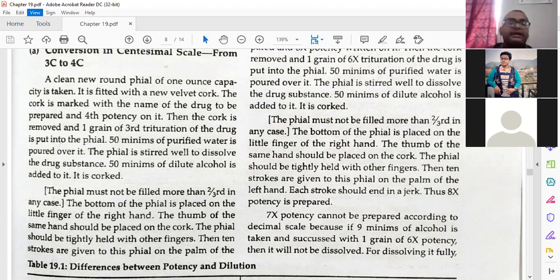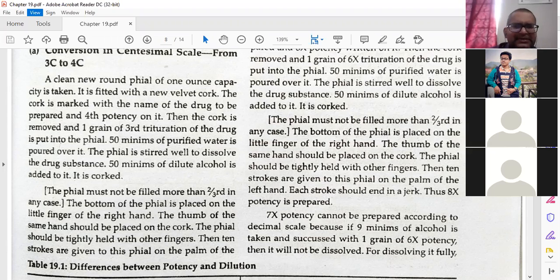What is the meaning of minims in general language? I told you earlier also. Drops. Minims means drops. So 50 drops of purified water is poured over it.